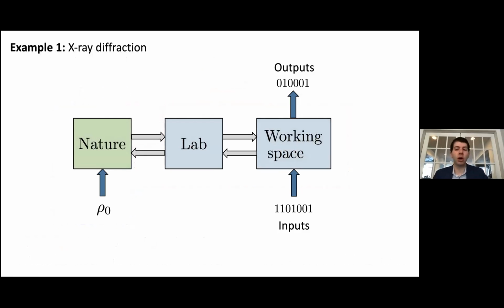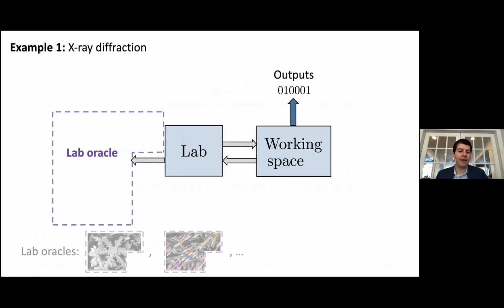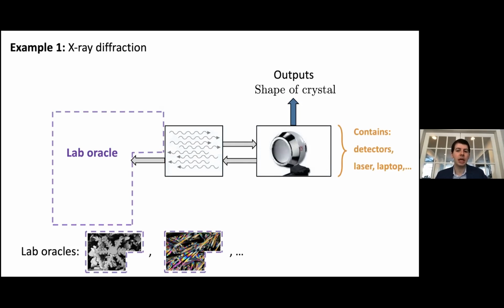So let's work with a more concrete set of examples to orient ourselves. Let's begin with X-ray diffraction. In X-ray diffraction, we will not worry about the inputs to the working space. We'll essentially fix those. And we will consider a family of lab oracles which correspond to different kinds of crystals that we would like to characterize. And the output that we would like of our QUALM is the shape of the crystal, some characterization of the crystal structure. So our working space can contain detectors, a laser, our laptop, and other tools like this.